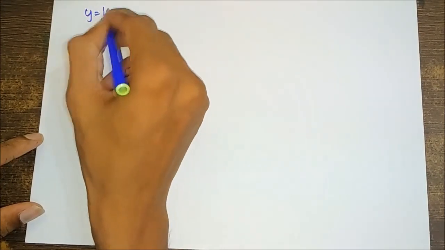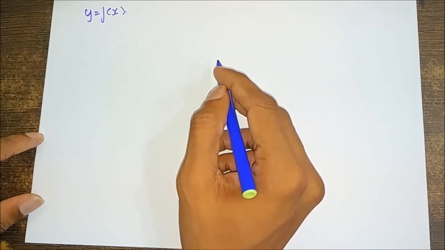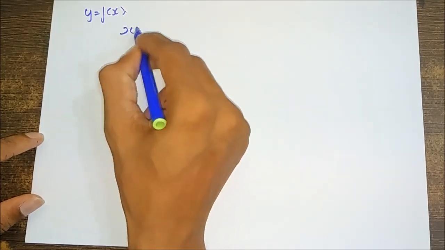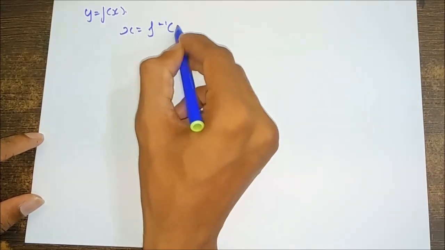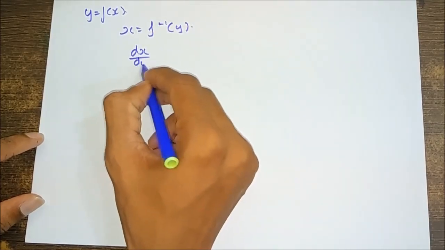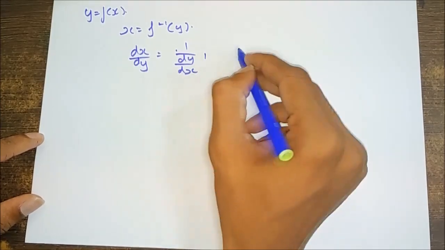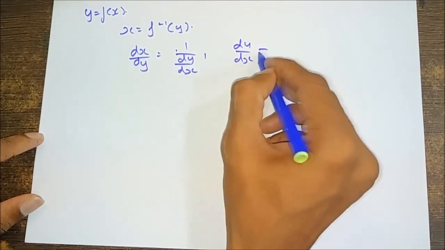If y = f(x) is a differentiable function of x such that the inverse function x = f⁻¹(y) exists, then dx/dy = 1/(dy/dx), where dy/dx is not equal to 0.